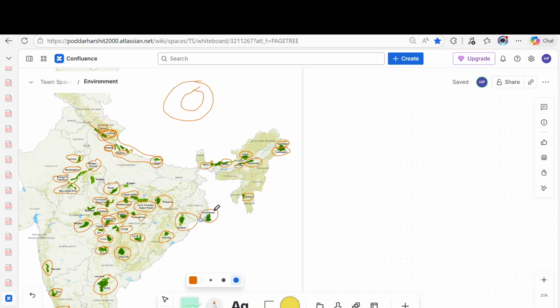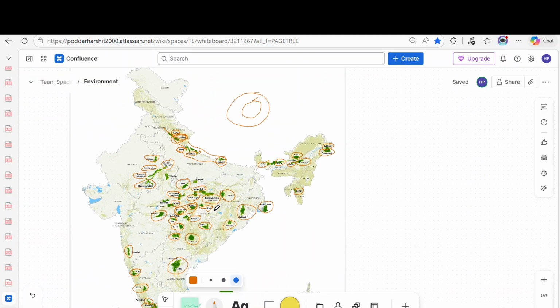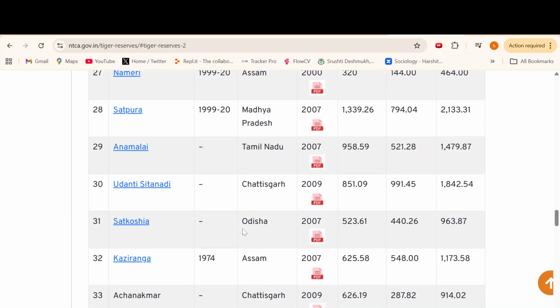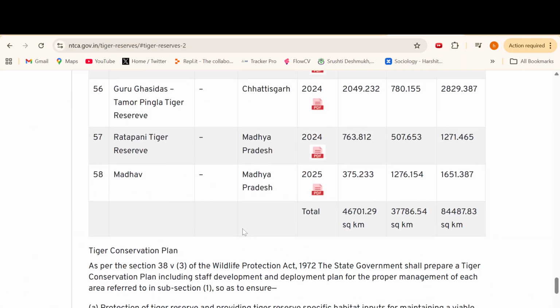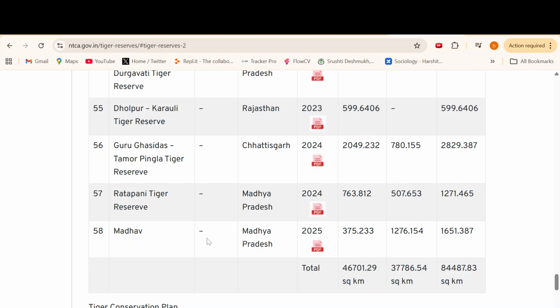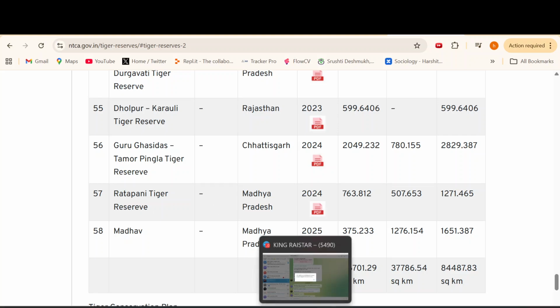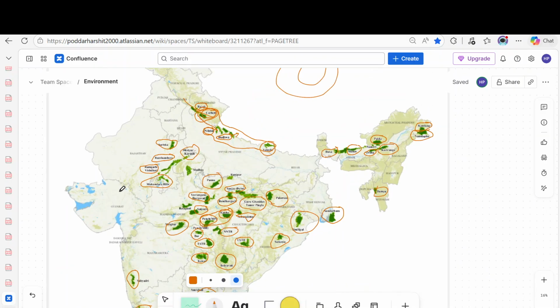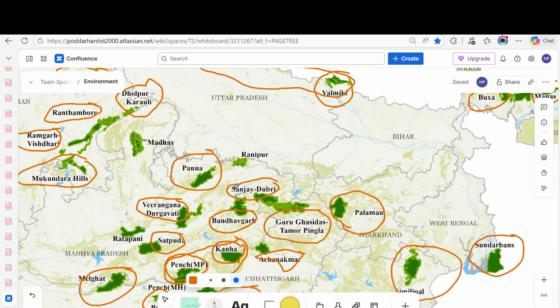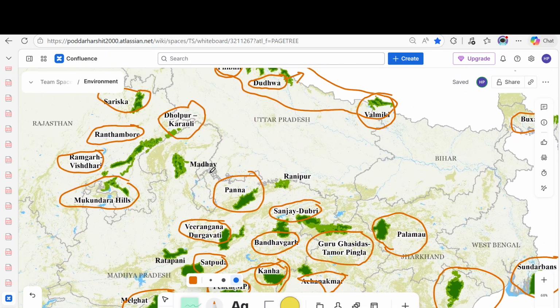So we have gone through all 58 tiger reserves. We have gone through important facts. The latest tiger reserves in the list are the Madhav Tiger Reserve in Madhya Pradesh and the Ratapani Tiger Reserve in Madhya Pradesh. These are the latest ones that are added in the list.